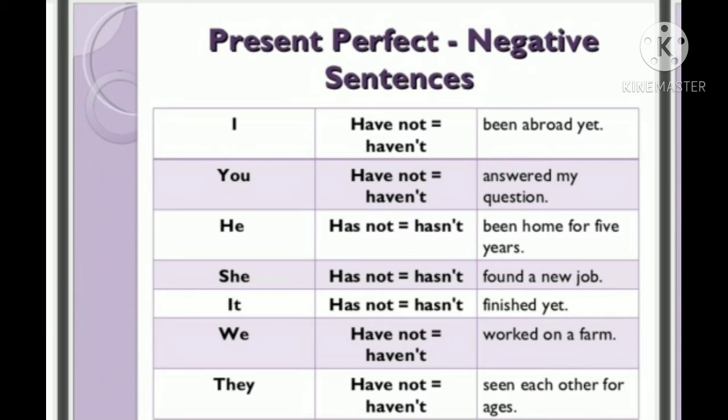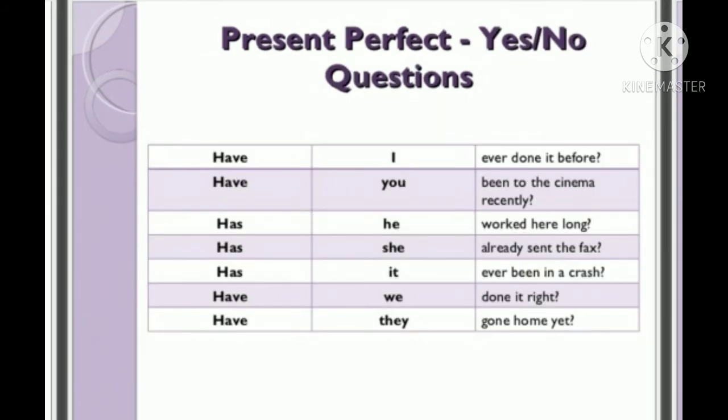See the examples. For yes or no questions, as we have already done, you have to take have first and subject second. Have I ever done it before? So all the auxiliaries will be placed first and after that the subject. Already we have learned this in other tenses. In a similar way we will frame questions by using the auxiliaries in order to get yes or no questions. You know that for yes or no questions, the answer will be yes or no.